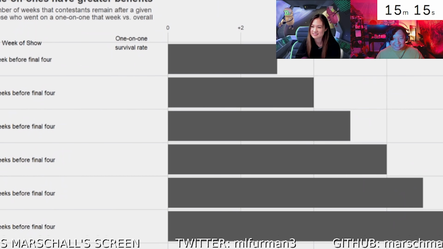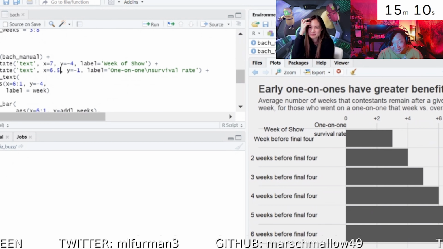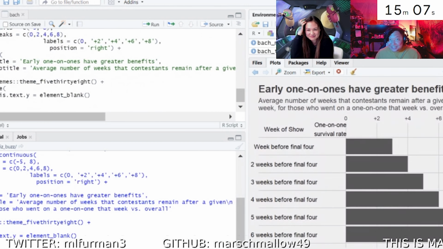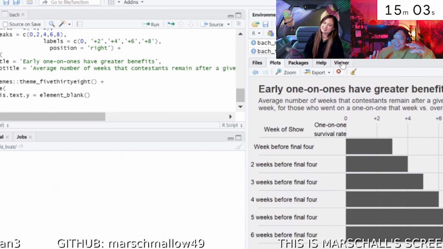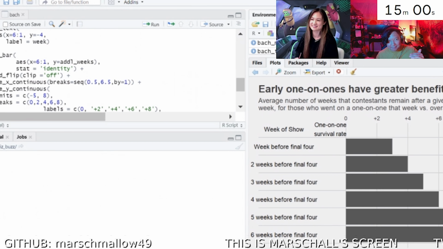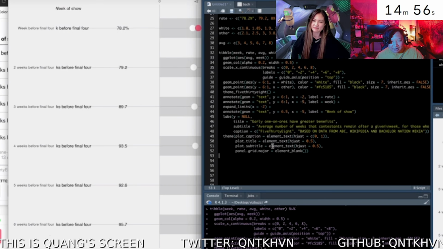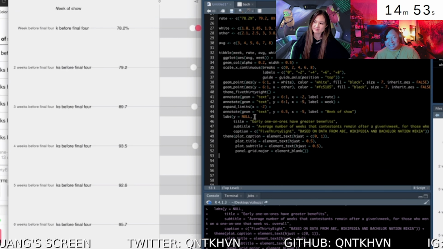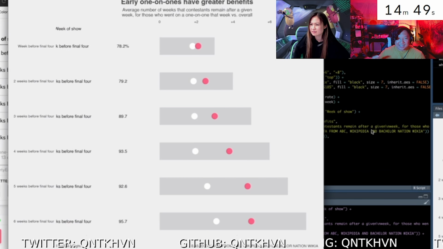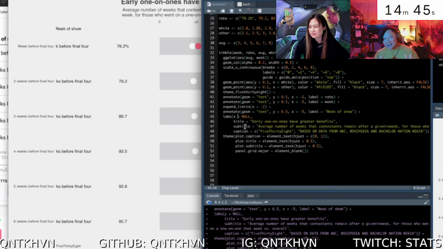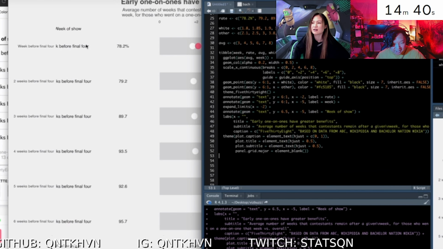Even though Kwong here might have the data and all the points on the plot, Marschall has the table, which is one really huge element that he is already lining up. So it might come down to the accuracy here. We have the art, the visualization that's coming together for Marschall, and the data, the representation of what the graph is trying to tell us in terms of bachelor survival rates. We have that from Kwong here. So the art versus the data is coming into play between the two RStudio users.